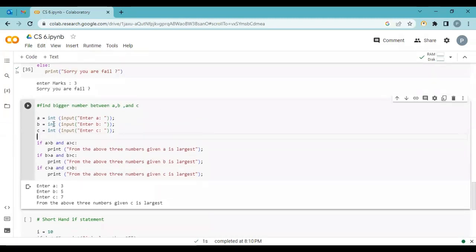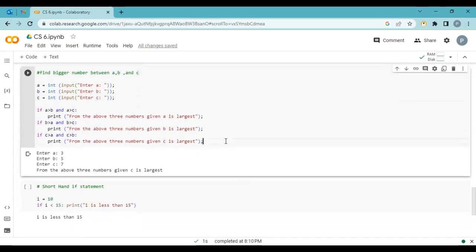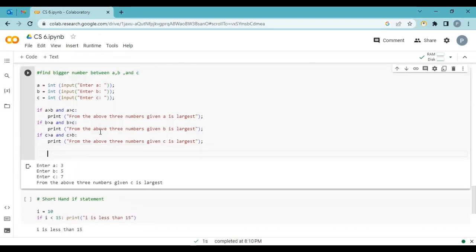We ask the user for 3 numbers and find the bigger number between A, B and C. So how many possibilities are there? Either A is bigger than these two, or B is greater than these two, or C is greater than these two. So we write the same conditions here.